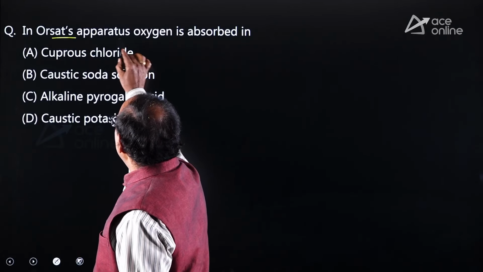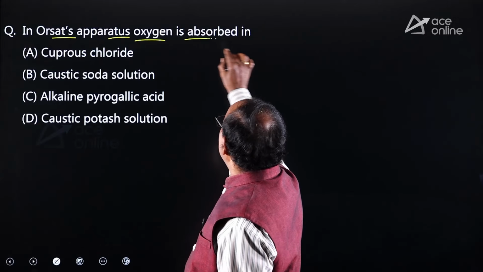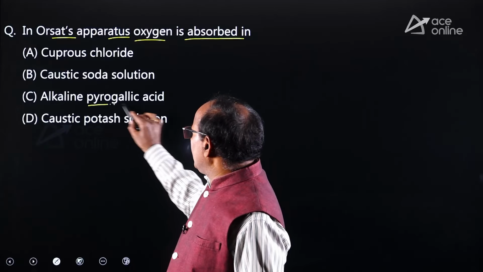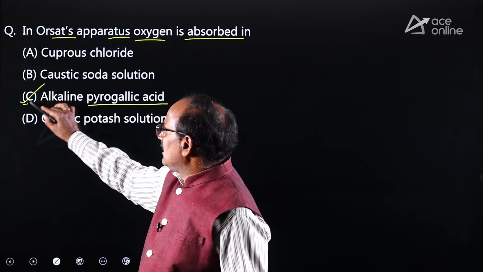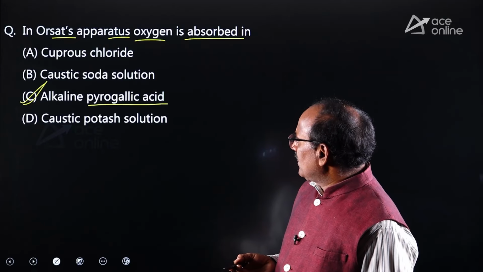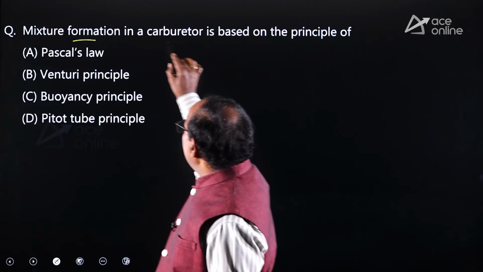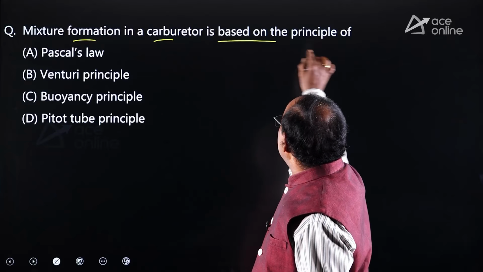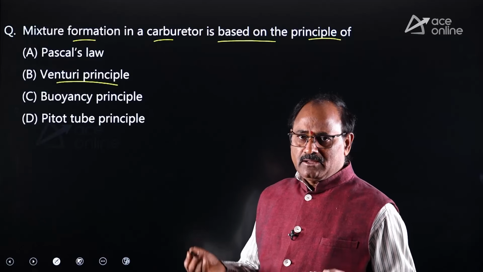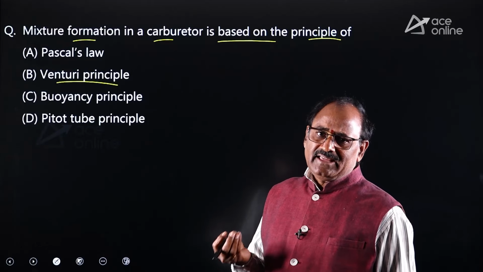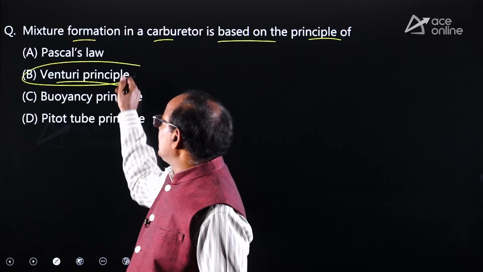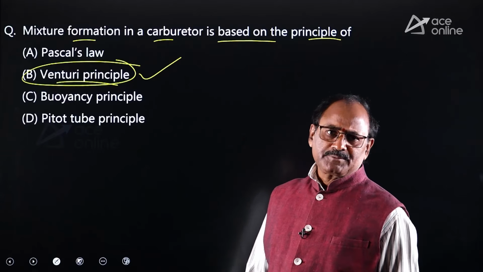Similarly, look at the other one. In the Orsat apparatus, oxygen is absorbed by pyrogallic acid. Option C is absolutely correct. Simple question, very simple question. Similarly, look at the other one. Mixture formation in a carburetor is based on the principle of the Venturi principle. In the mixture formation, the petrol particles mix with the air in the Venturi part of the carburetor. That's why it is called the Venturi principle. Option B is absolutely correct.